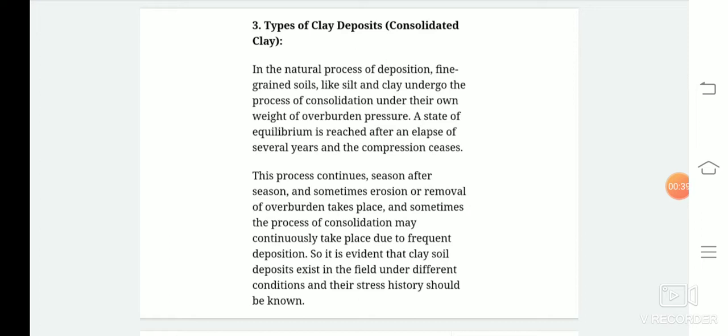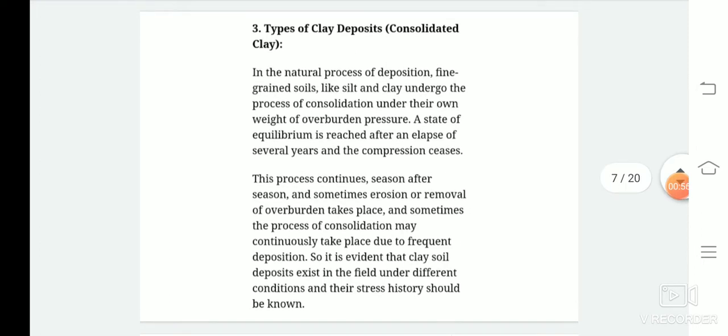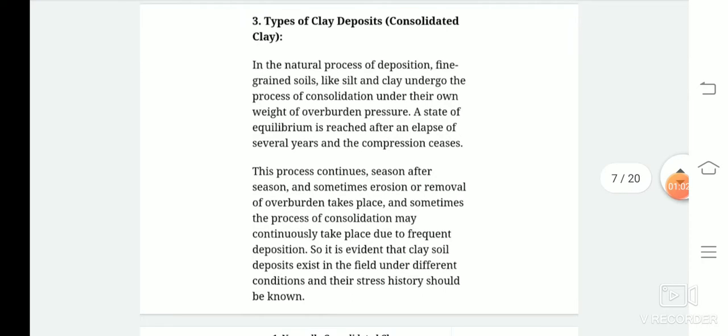During last class we discussed that consolidation means the expulsion of water from the voids of soil due to prolonged static load. In case of coarse grain soil, normally the amount of voids is much more as compared to the fine grain soil.